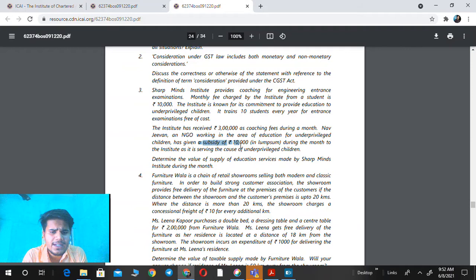So we have already known that the subsidy received from the central or state governments is excluded from the value of supply. In the given case, the subsidy amount of 10,000 is not received from the central or state governments. It is received from an NGO. So we don't exclude this subsidy amount from the value of supply. So the value of supply is equal to the whole amount of 3 lakh rupees.